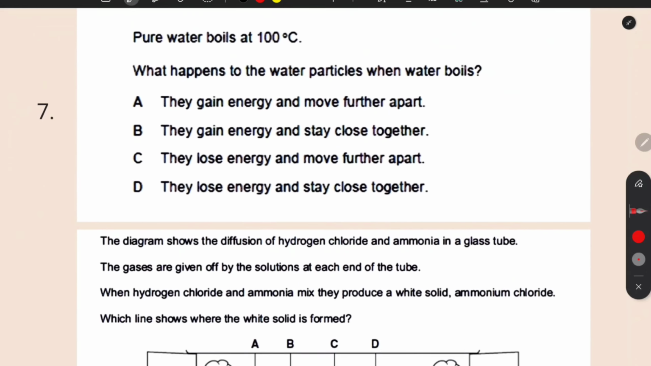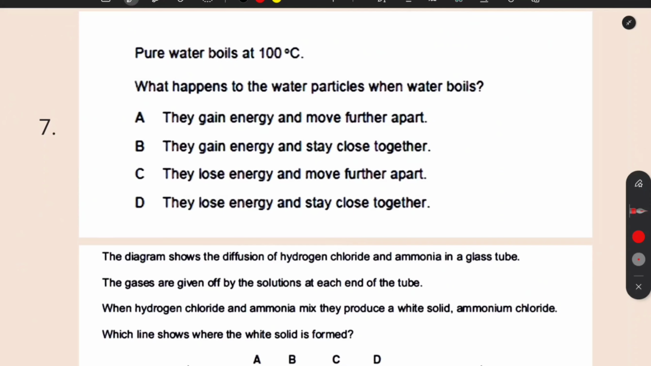Then, pure water boils at 100 degrees centigrade. What happens to the water particles when water boils? When water boils, the particles gain energy. We are providing heat, and that heat converts into kinetic energy, so particles are gaining energy. And when they gain energy, their energy will overcome the forces between them, so they will detach and move apart. So this first statement is correct, right?